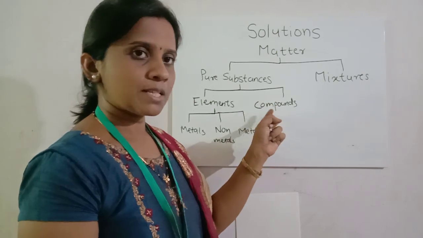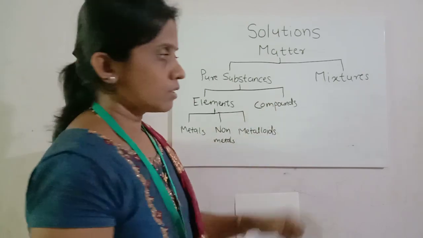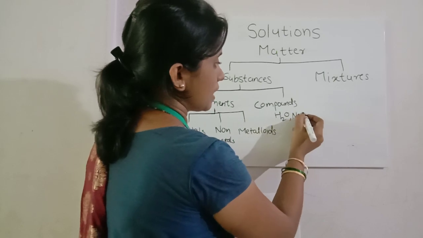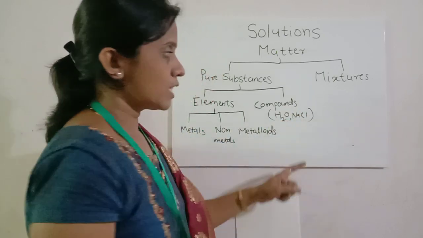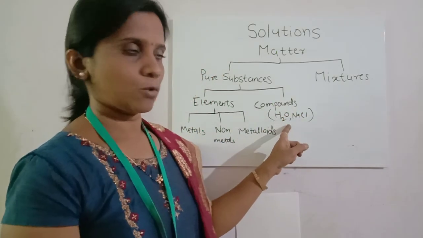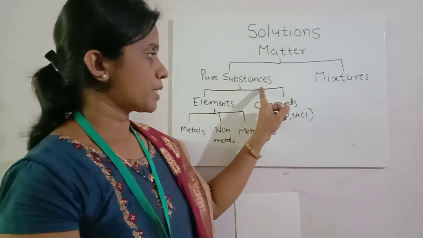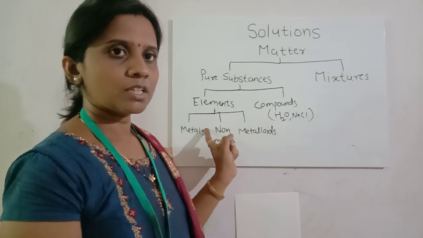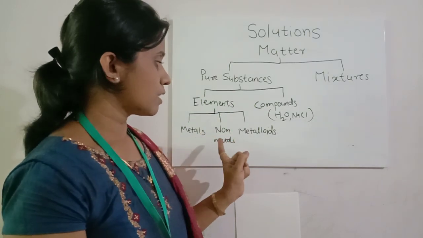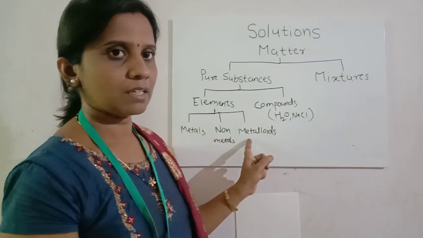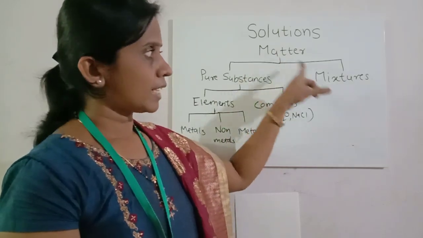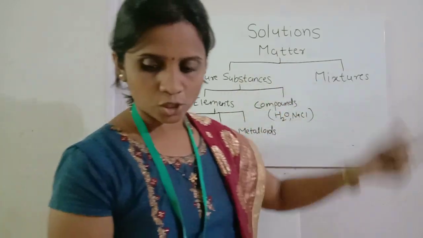And what are examples for compounds? It is H2O, NaCl. So these are examples of compounds. So pure substances are classified into elements and compounds. Elements are further classified as metals, non-metals and metalloids. Now the second type of matter is mixtures.